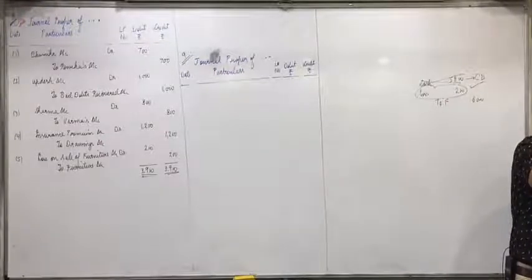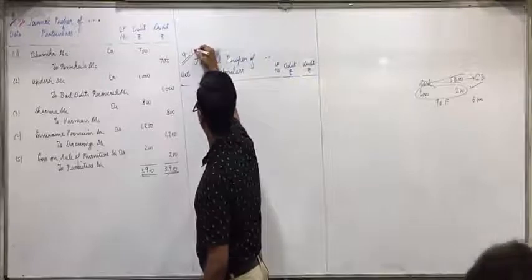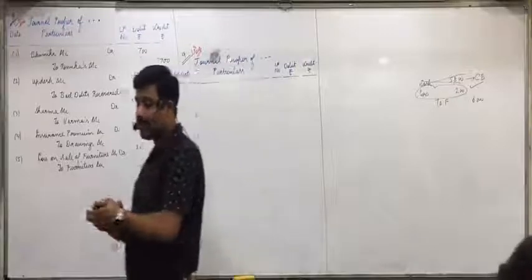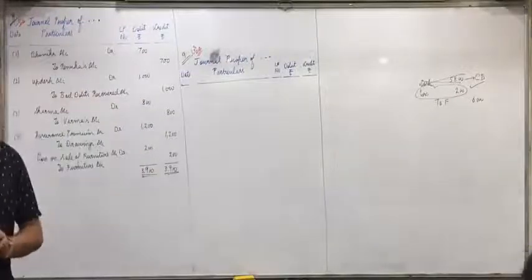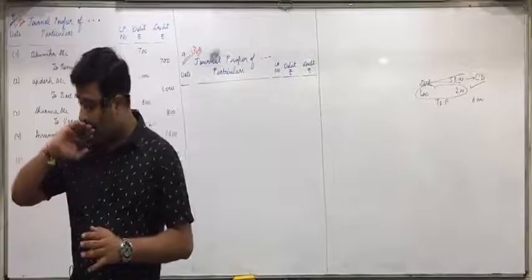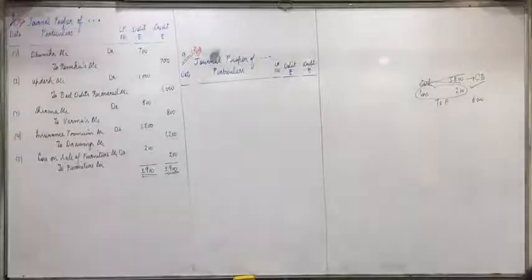Next. Pass journal entries for online closing the following accounts. First, look at your summary. Fourth point, closing entries. Two rules I made you write. A: for goods and purchase related expenses, reverse the respective account and give opposite effect to trading account. And for all other expenses, losses, incomes and gains, reverse the respective account and give opposite effect to profit and loss account. So very first you have to identify which category it comes to. Okay.